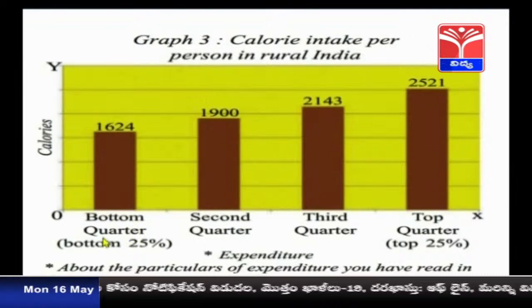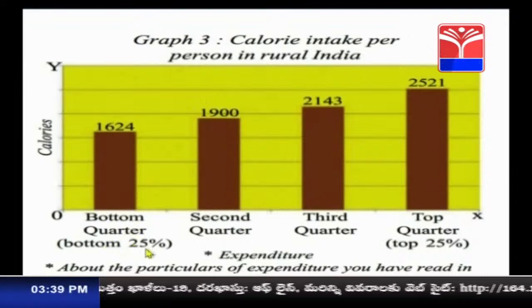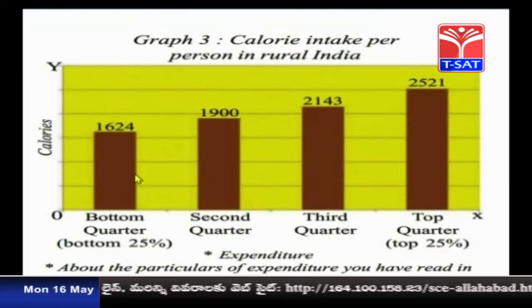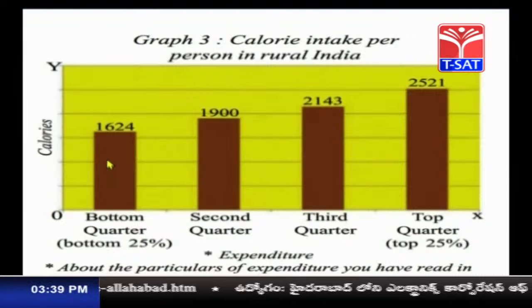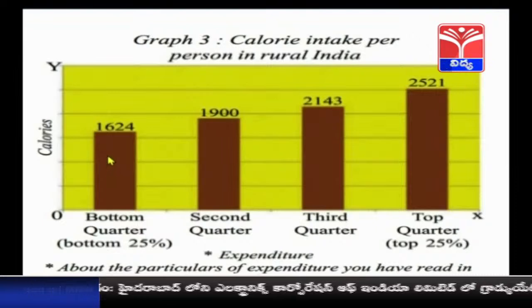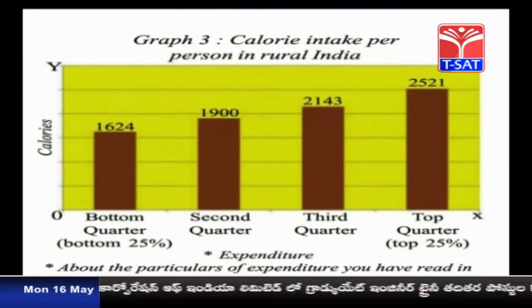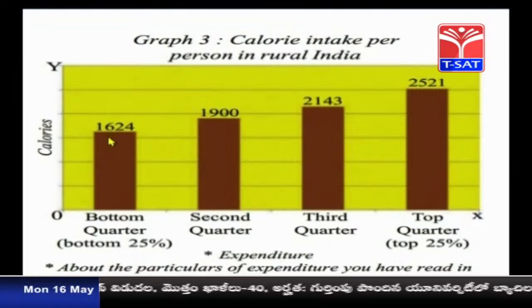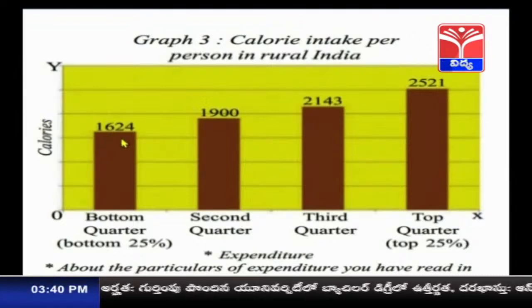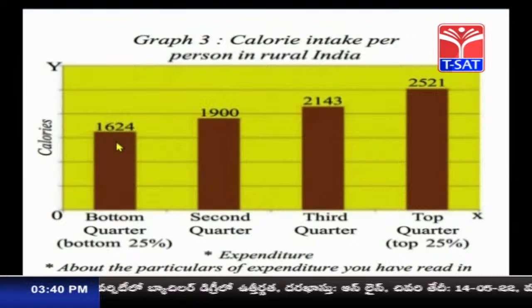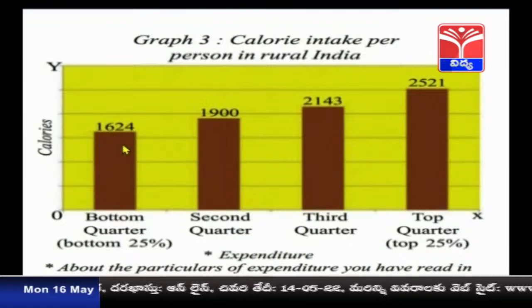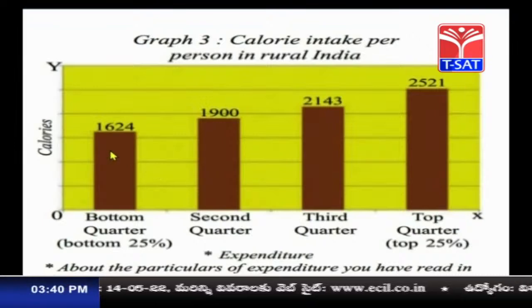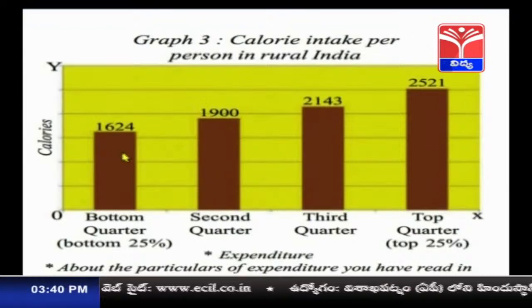So bottom quarter, that is bottom 25% people in the rural India. Remember, we are talking about the rural or the village area. So what is the standard there? It is 2400 is the calorie standard, whereas the poorest of the poor people, they consume only 1624 kilocalories, that is 1624 kilocalories only, just more than half, that's it.